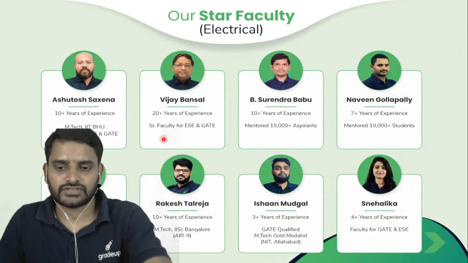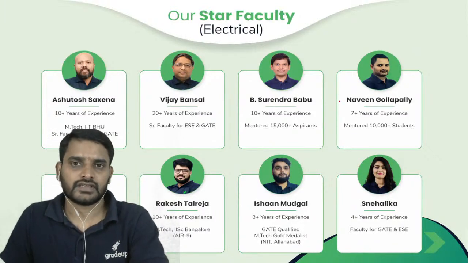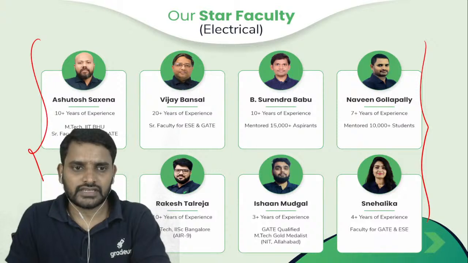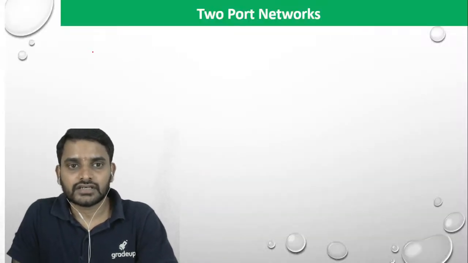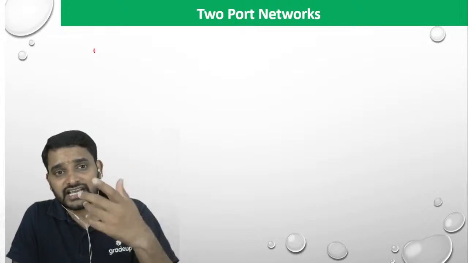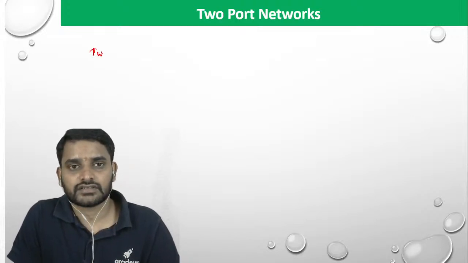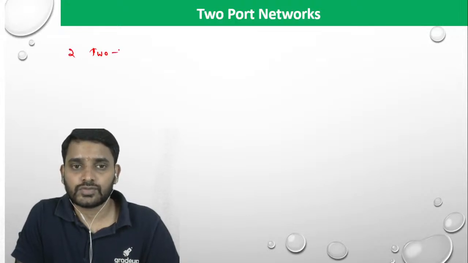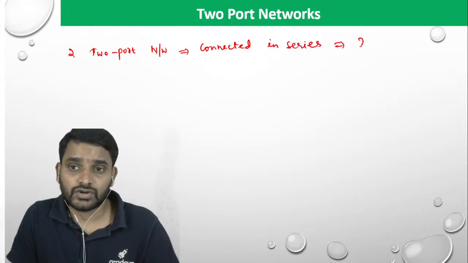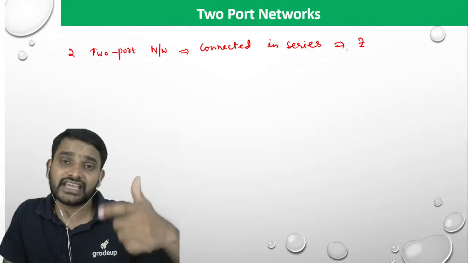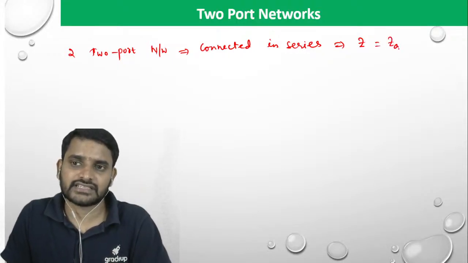All right. So these are some questions on two-port networks. You can even take up some questions on two-port networks, like when two two-port networks are connected in series, then you can add up their impedances, so ZA plus ZB.